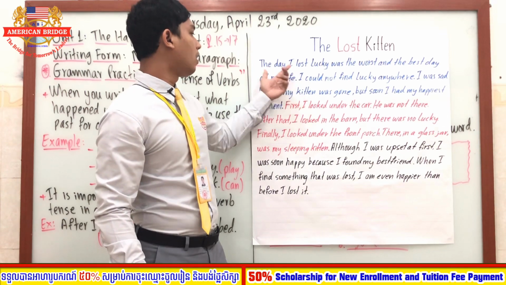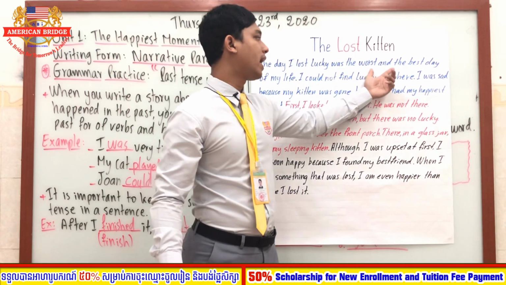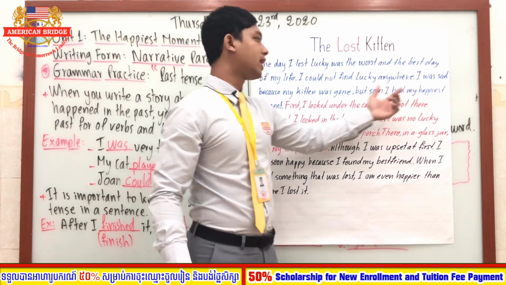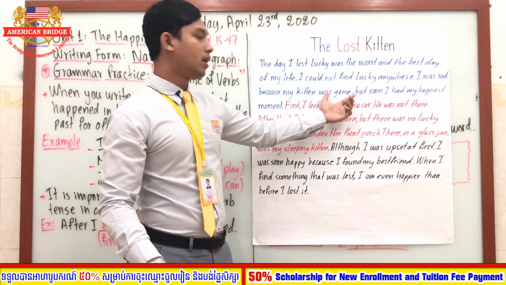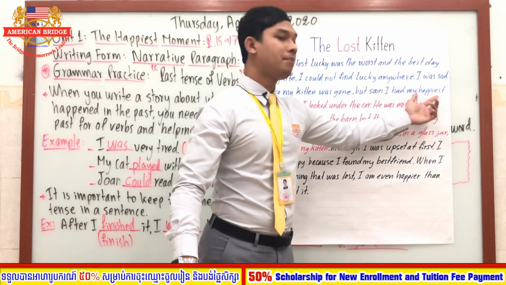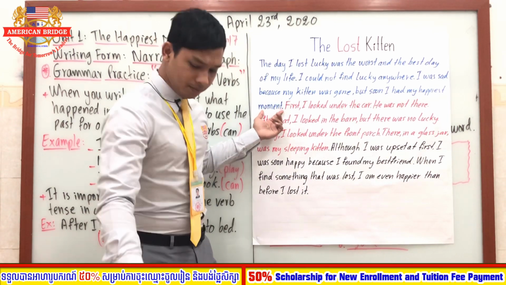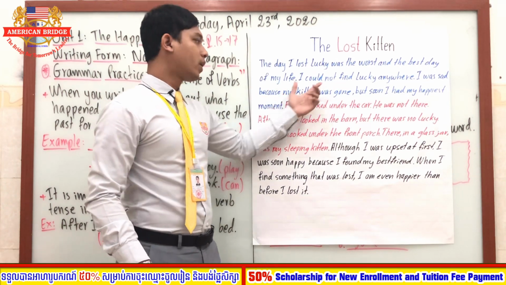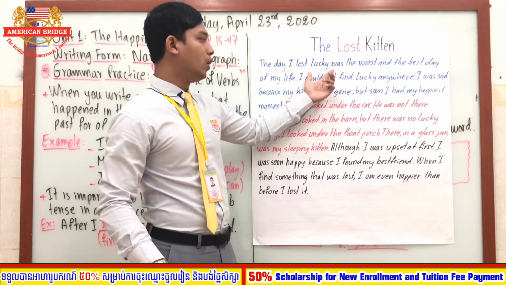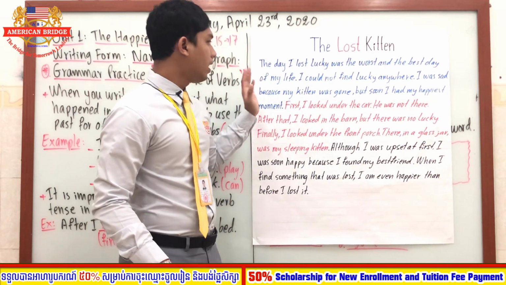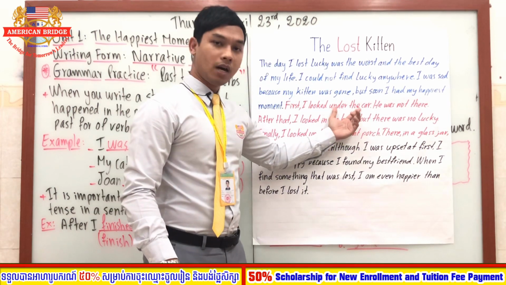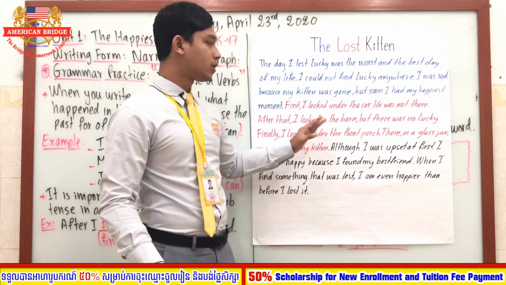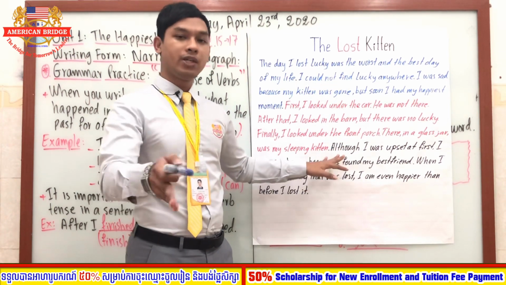We say the first: the day I lost Lucky was the worst and the best day of my life. I could not find Lucky anywhere. I was sad because my kitten was gone, but soon I had my happiest moment. Okay, so when you finish with this sentence, you can see this sentence was written in the blue pen or blue marker. All right, and the red marker, they are in different sentences. So all of these are different, and I will tell you the reason after that.